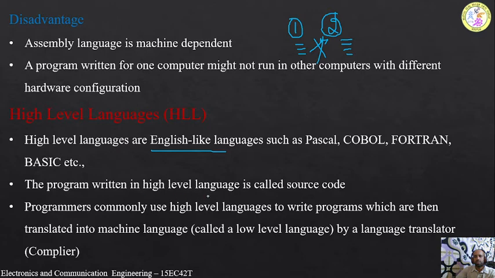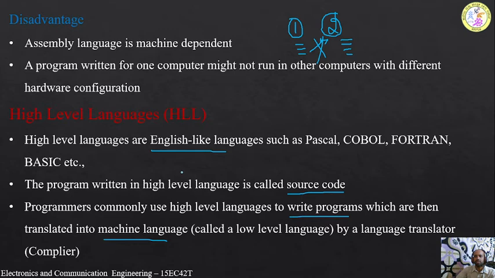And the program written in a high level language is called source code. So whatever code we write in the high level language is called source code. The programmers commonly use high level language to write programs which are then translated into machine level language.